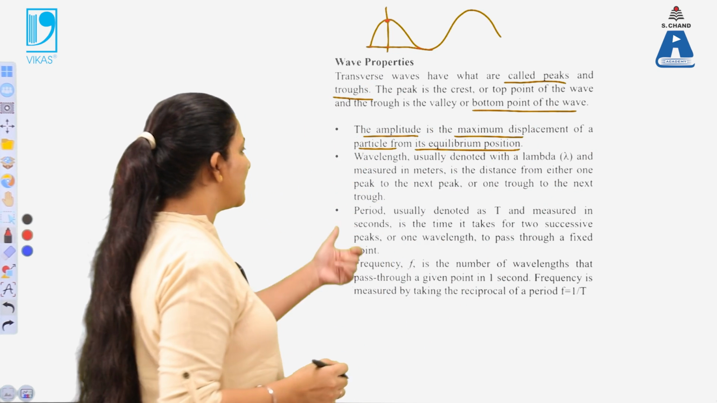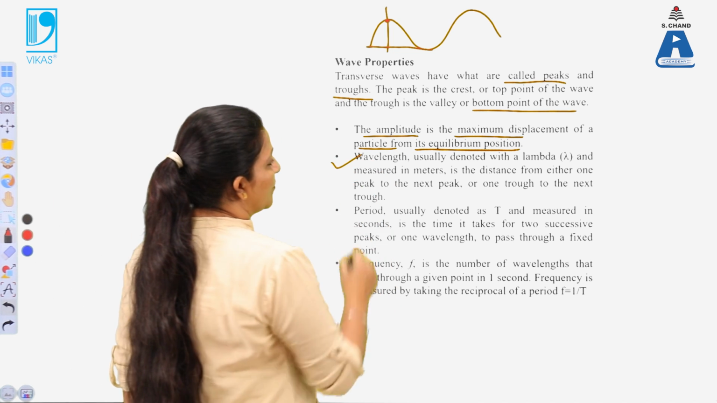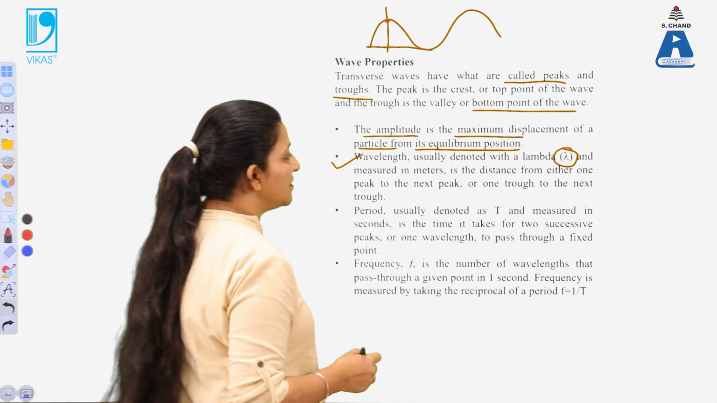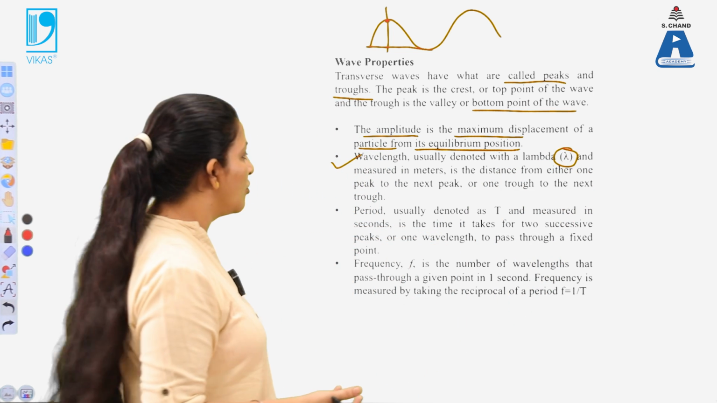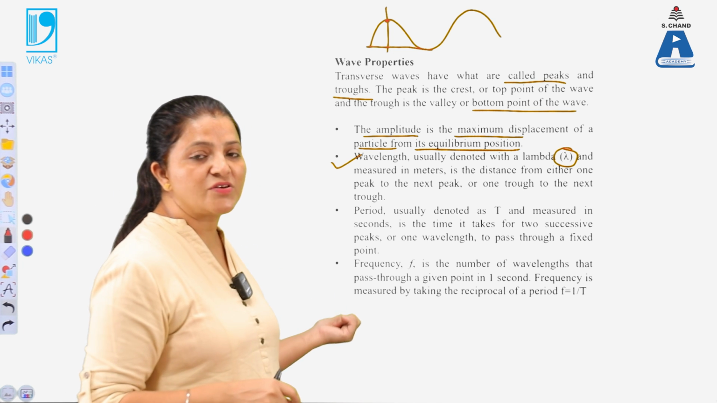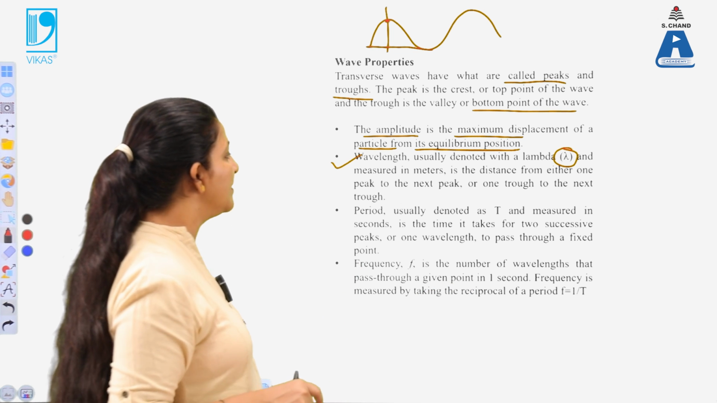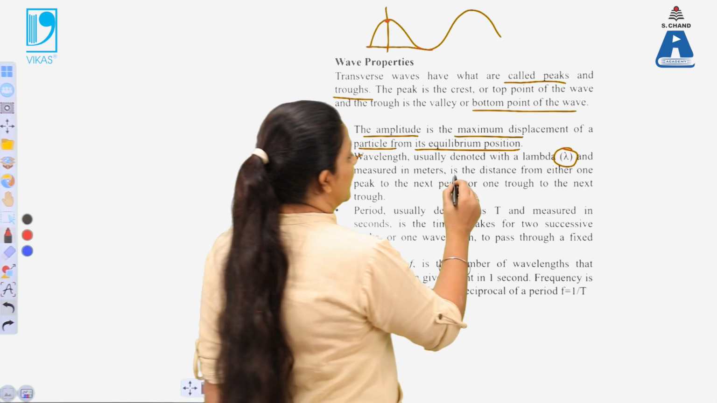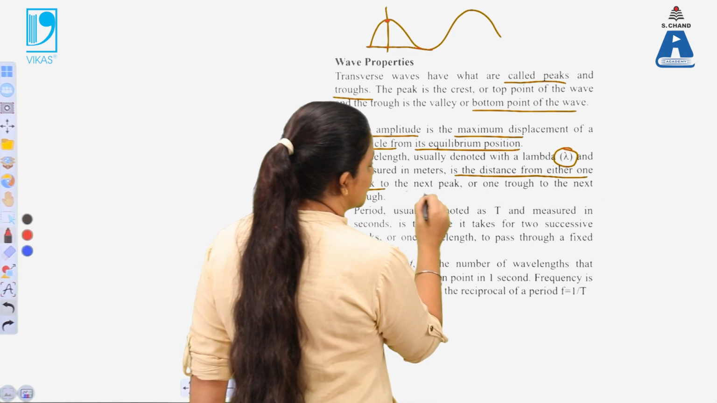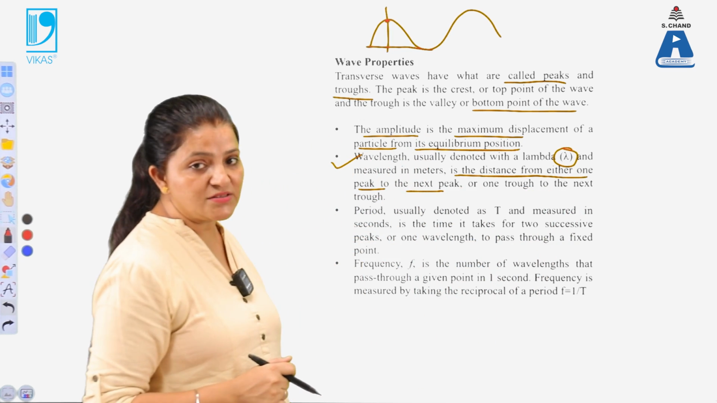Now the second property is the wavelength. What is the wavelength of a wave? The wavelength of a wave is denoted by lambda, and it is measured in meters, centimeters or kilometers. In our case, when the wave is propagating from one end of the string to the other end, it is taken in meters, and it is defined as the distance from either one peak to the next peak or one trough to the next trough. That is known as wavelength.